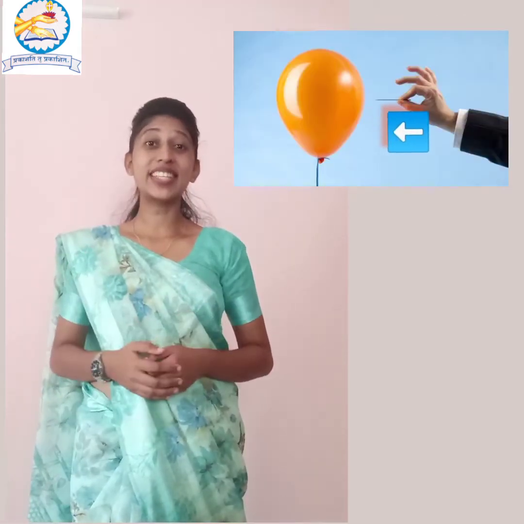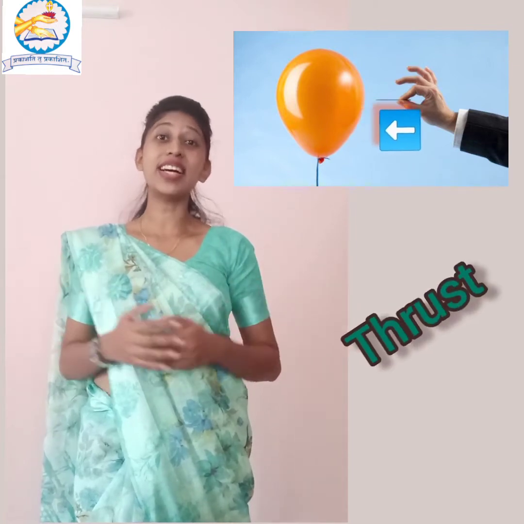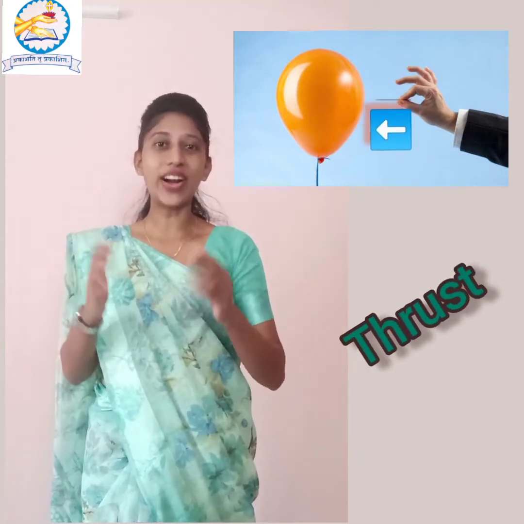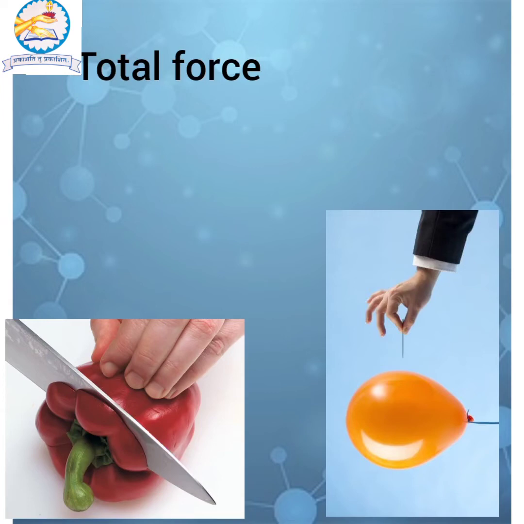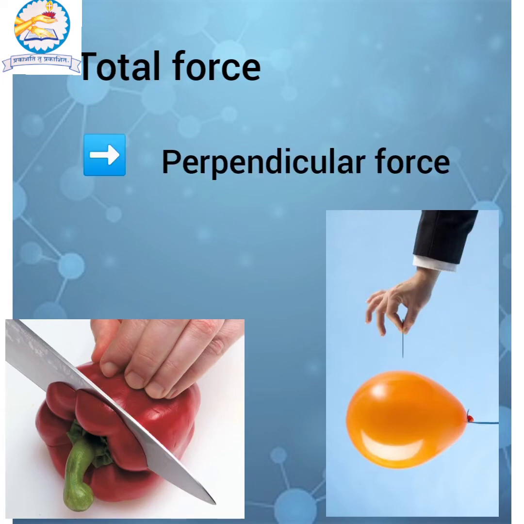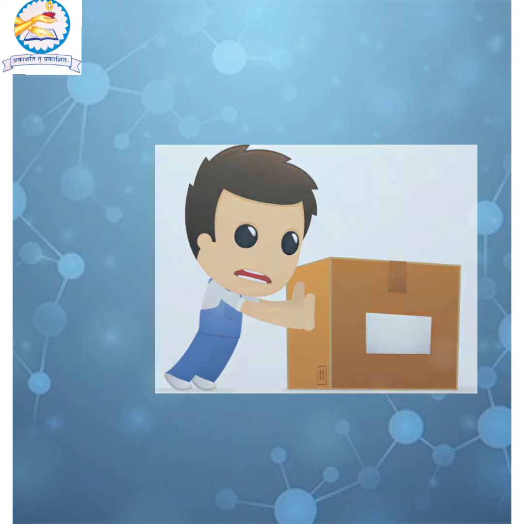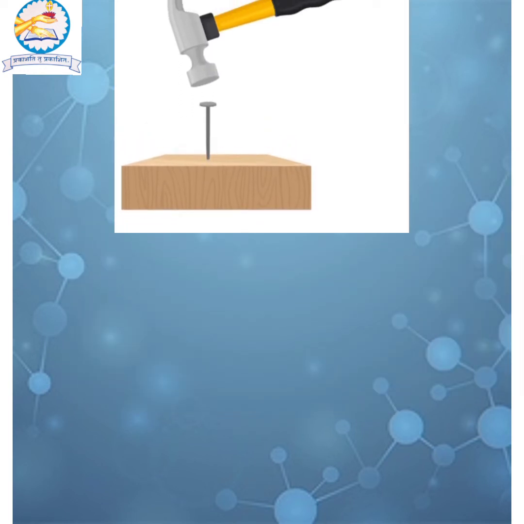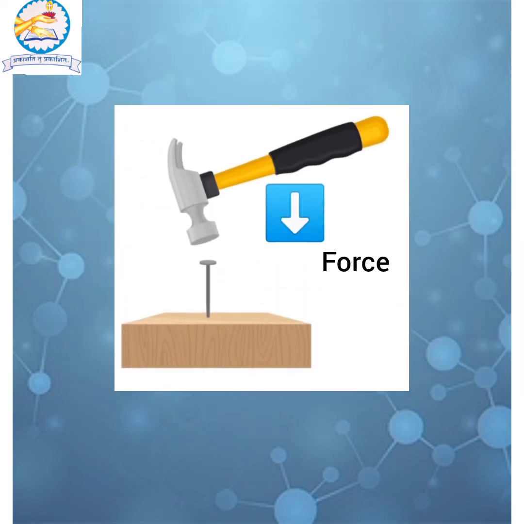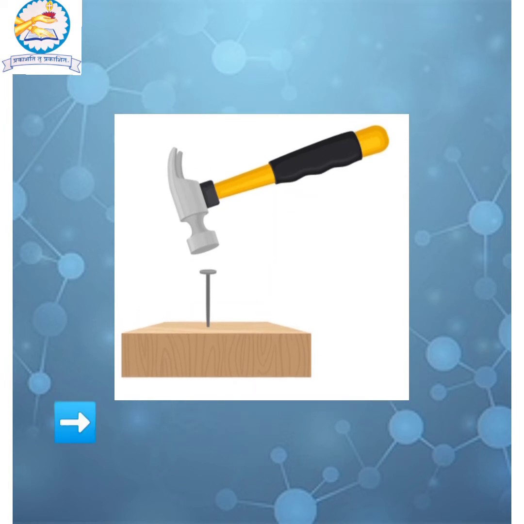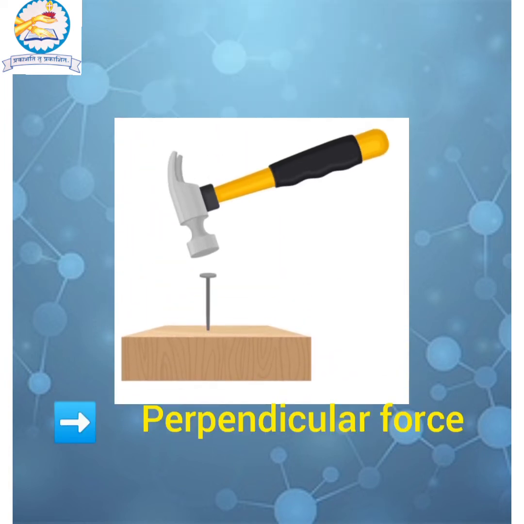A force exerted by an object perpendicular to the surface is given a special name. It's called thrust. It's a total force acting perpendicular to the surface, pushing a box to the other side, hammering a big nail into the wooden piece. All these forces, if you notice, are acting perpendicular to the surface.